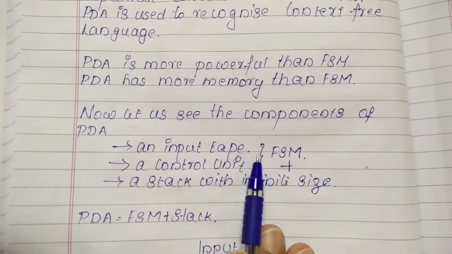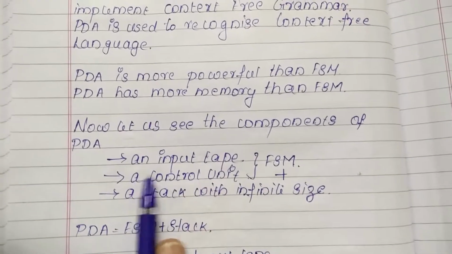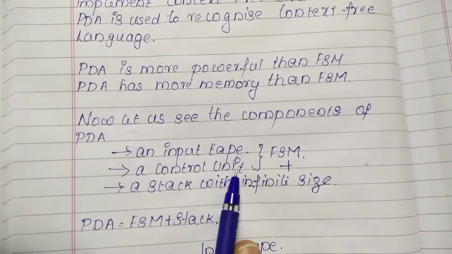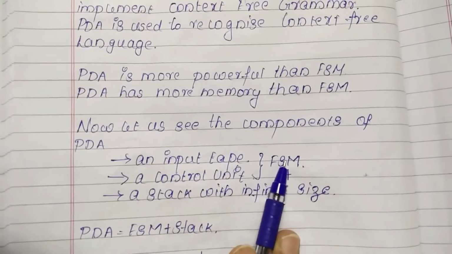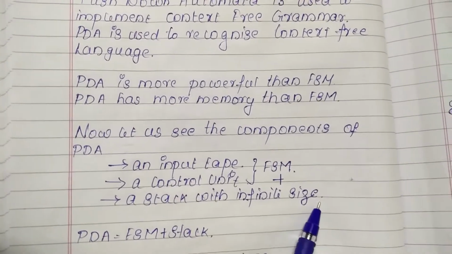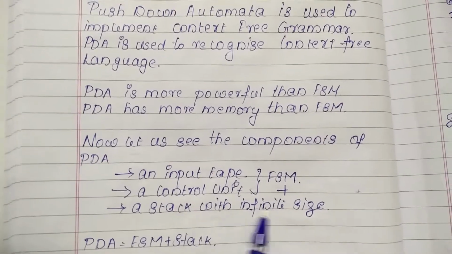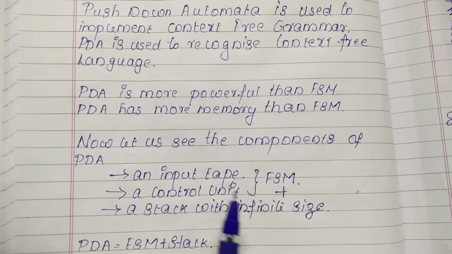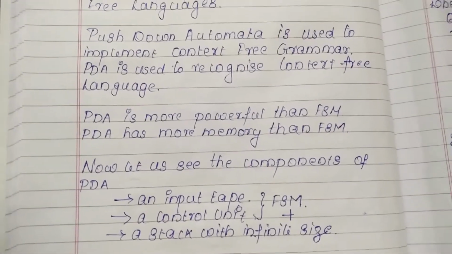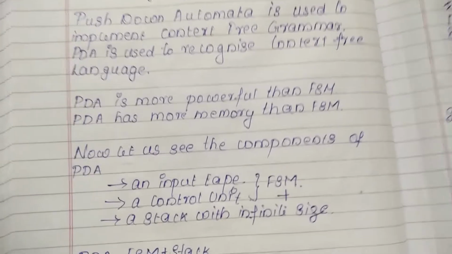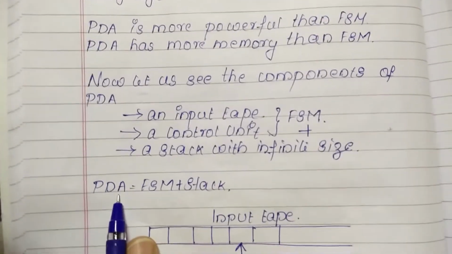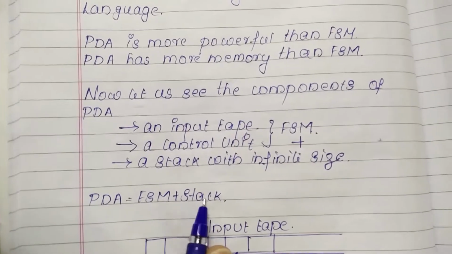A pushdown automata will have these components. One is the input tape that you have already seen in the finite state machine, a control unit that you might also have seen in the finite state machine, plus a stack with infinite size. Because of this stack, it is more powerful than the finite state machine, which has a very low memory capacity. So a PDA is a finite state machine plus a stack.